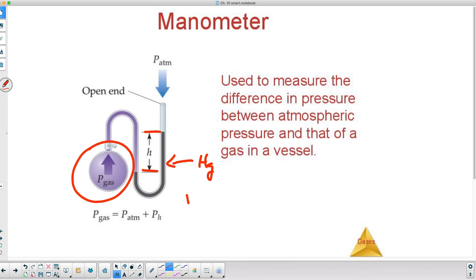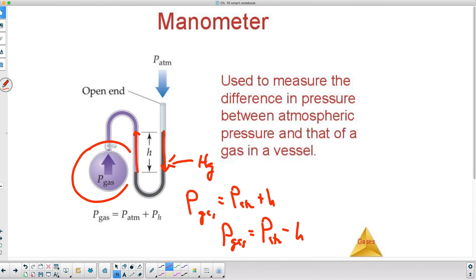If the pressure of the gas is pushing more on the mercury on the left-hand side than on the right-hand side, then it would be the pressure of the atmosphere plus the height. If it were reversed, and this end ended up being up here and this end ended up being down here, then the pressure of the gas would be the pressure of the atmosphere minus the height. It all depends on which side the pressure of the gas is on.